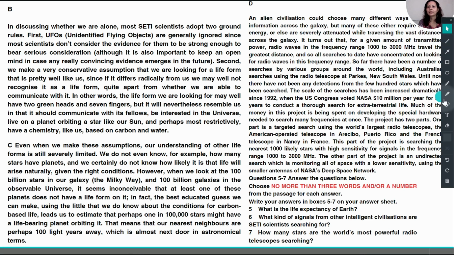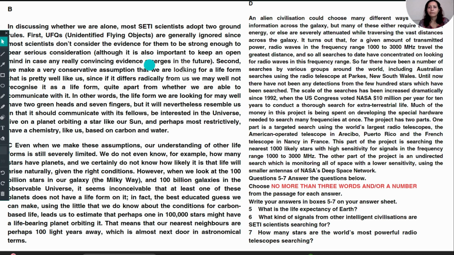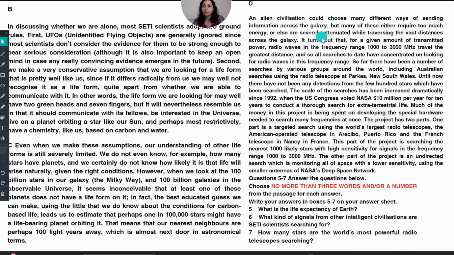So you can just go through this paragraph. I will be reading this D paragraph. An alien civilization could choose many different ways of sending information across the galaxy, but many of these require too much energy, vast distances across the galaxy.